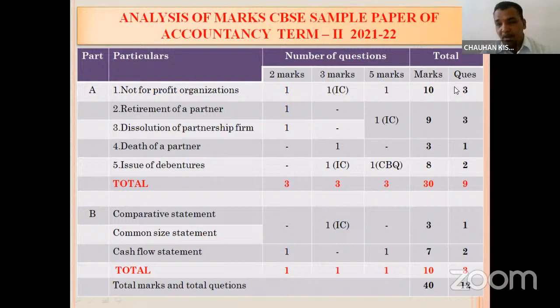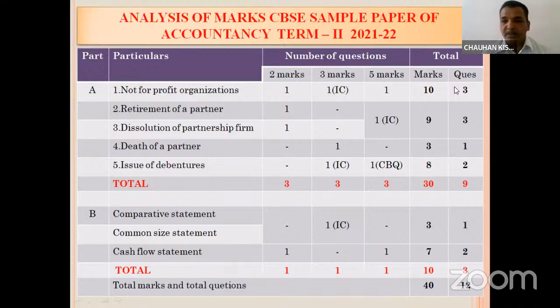And you can see in the 5 marks, there is 1 question. 1 would be from the retirement and 1 would be from the dissolution. So there would be the internal choice. Try to understand this. In retirement and dissolution of partnership firm, you will be asked 2 questions, 1 from the dissolution and 1 from the retirement, and there would be the internal choice. That means you have to select any 1 question. If we talk about the death of a partner, in that you have to attempt only 1 question, and that would be of 3 marks.